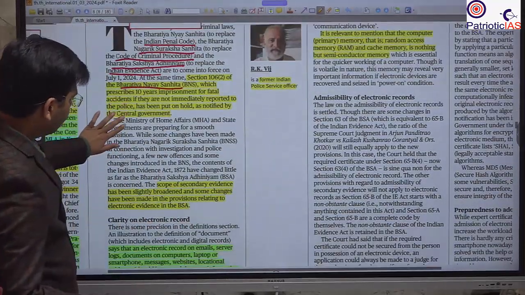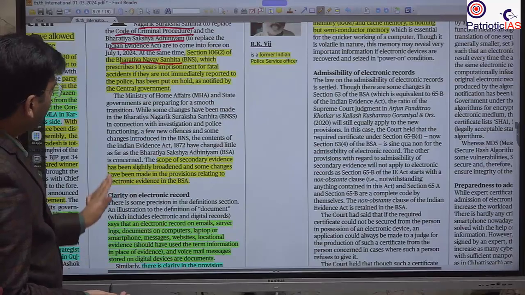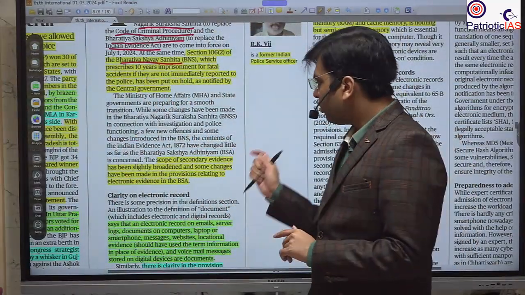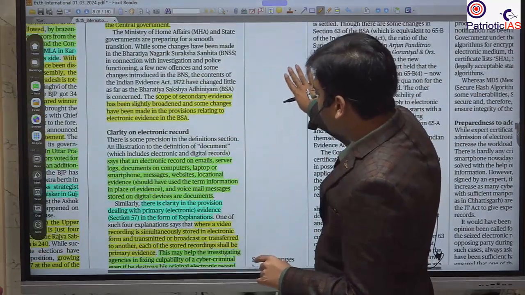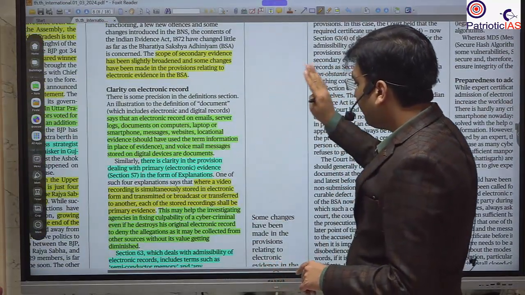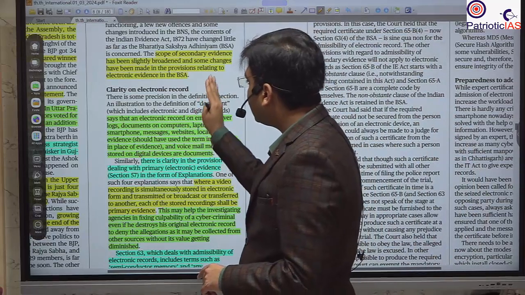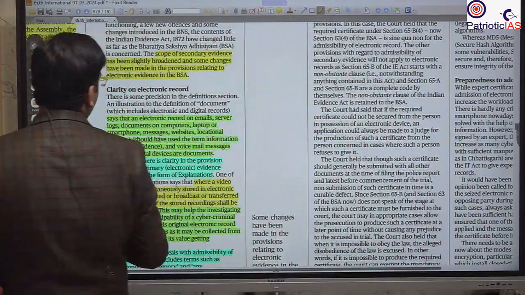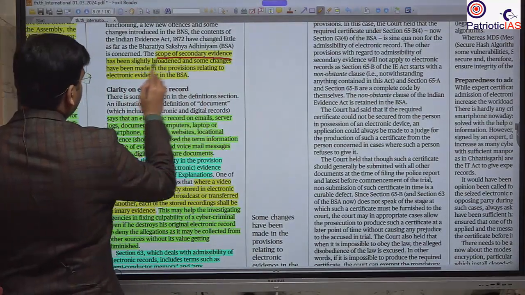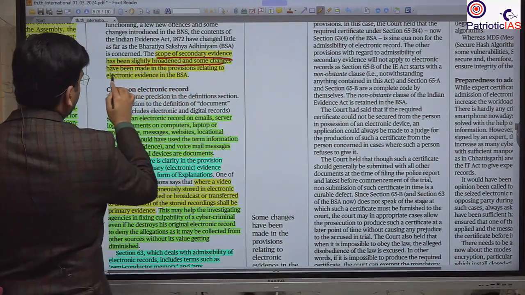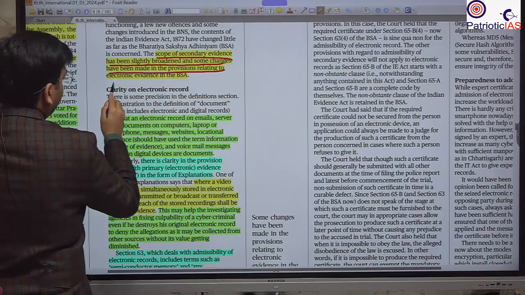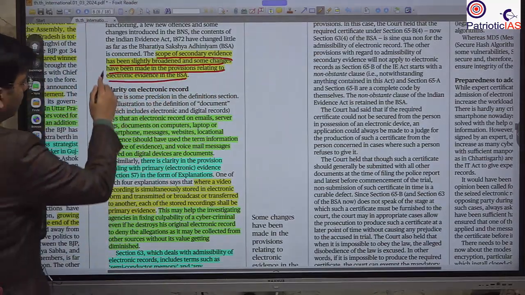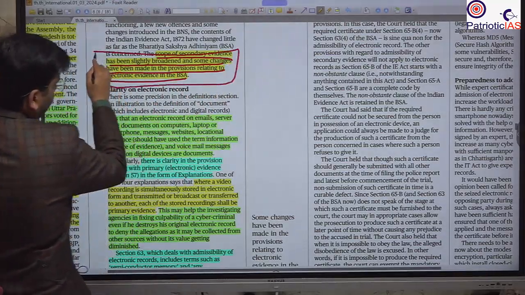The most important change you should know is that under the new Bharatiya Sakshya Samhita, we are going to very clearly define and accept evidence and documentation from digital devices. Here it has been very clearly said that the scope of secondary evidence has been slightly broadened, and changes have been made in the provisions relating to electronic evidence in the BSS.